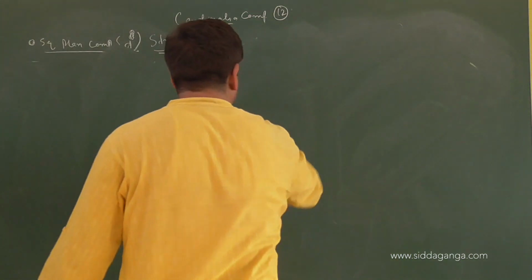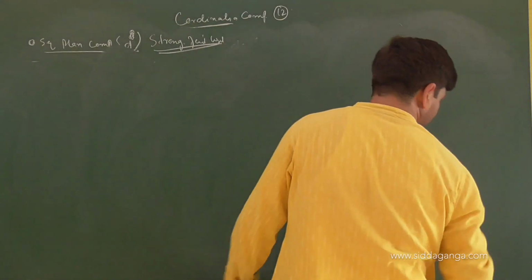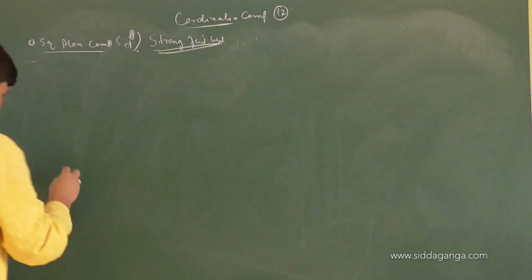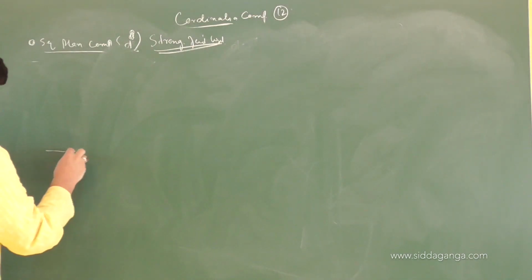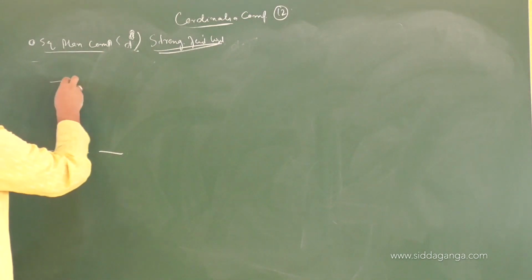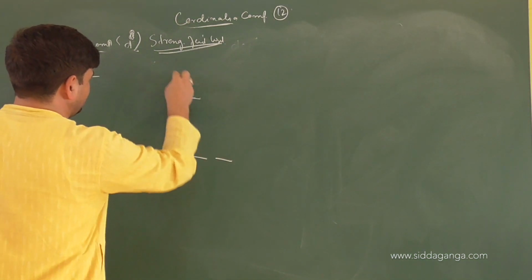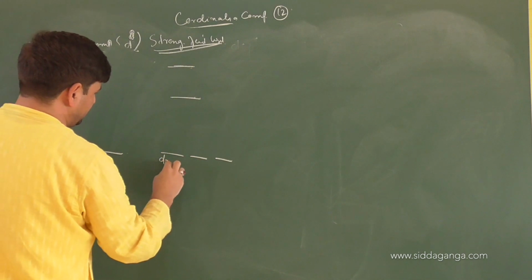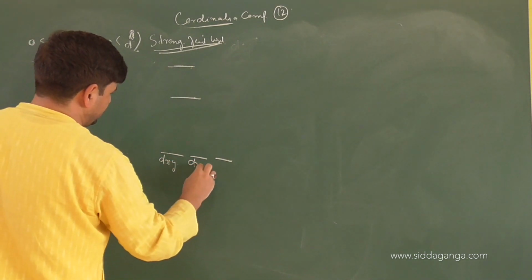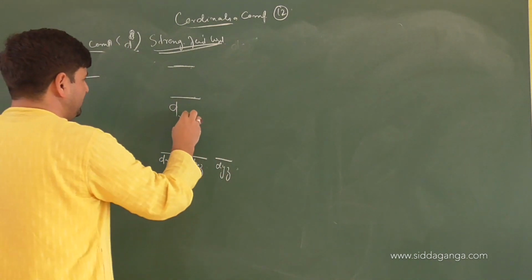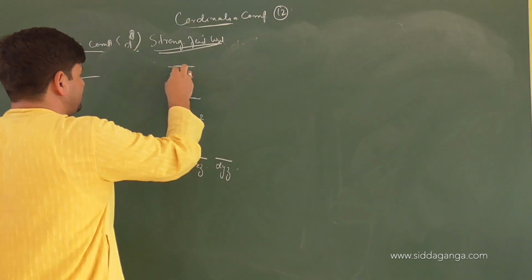Square planar splitting pattern. How will it be? So 1, 2, 3, 1, 2, then 1, 2, 3, then 1, then 2. This is dxy, this is dxz, this is dyz, then there is dx square y square, then this is dz